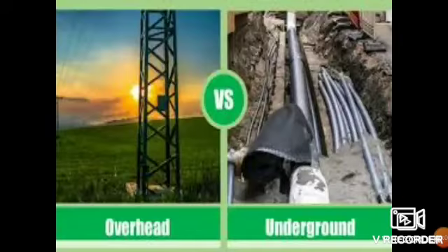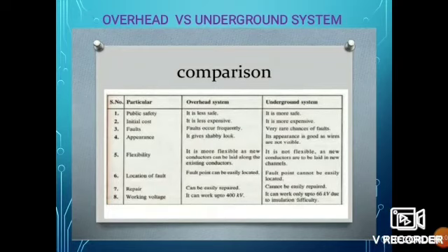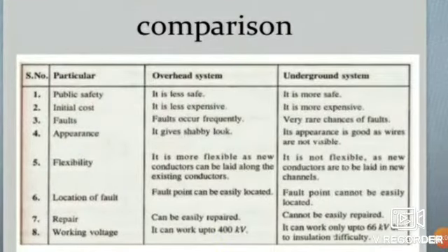Overhead versus underground system. The table shows the comparison between overhead and underground system. The following factors decide the comparison. First one is public safety. Regarding public safety, overhead systems are less safe, but underground systems are more safe. Then initial cost. The initial cost is very less for the overhead system, and it is more expensive for the underground system. Then faults. Faults occur frequently in overhead system but very rarely in underground system.